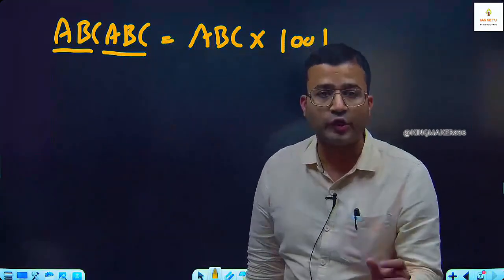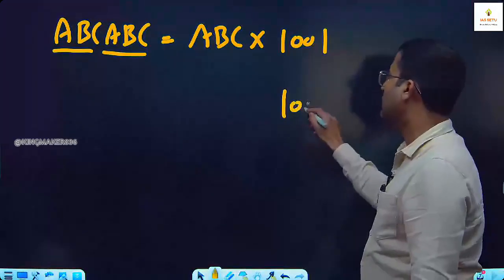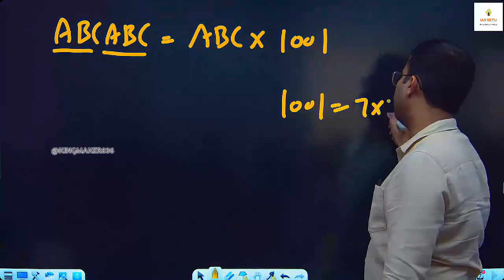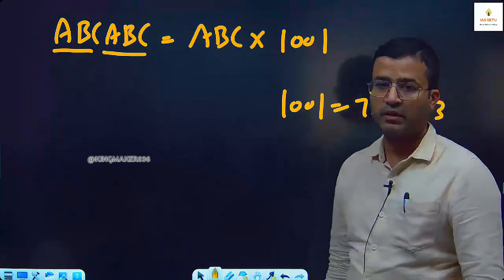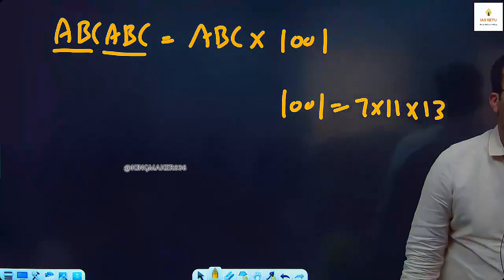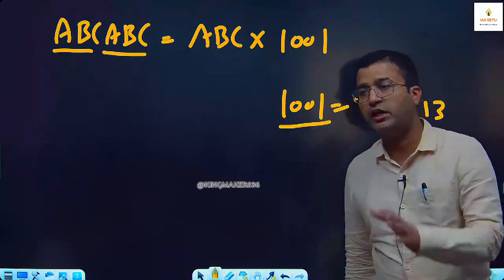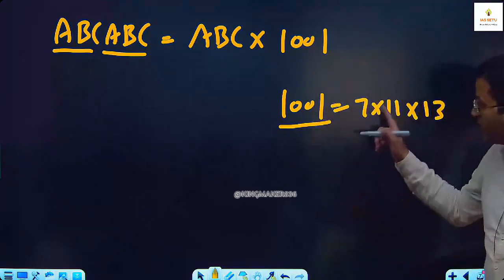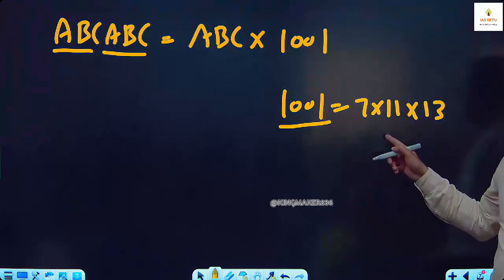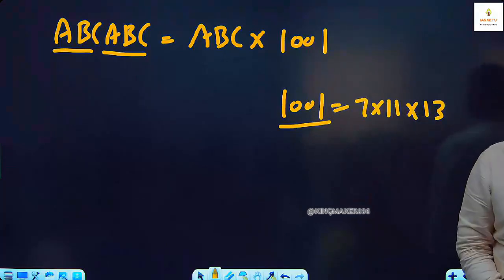1001, and I told you 1001 is nothing but 7, 11, 13. It means if any number is a multiple of 1001, that number is always divisible by 7, always divisible by 11, always divisible by 13.